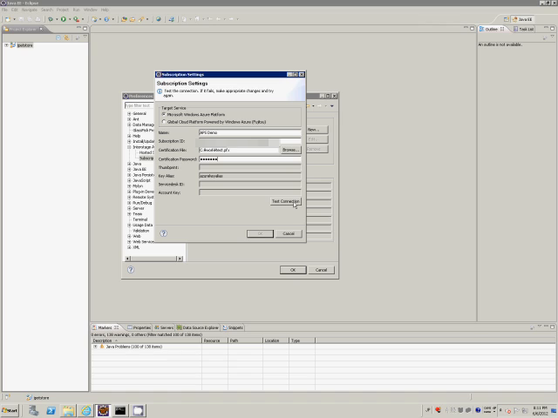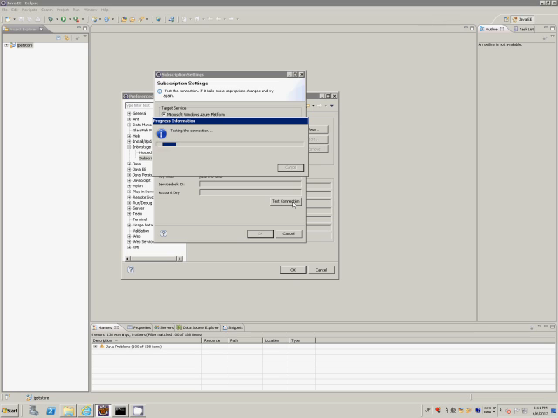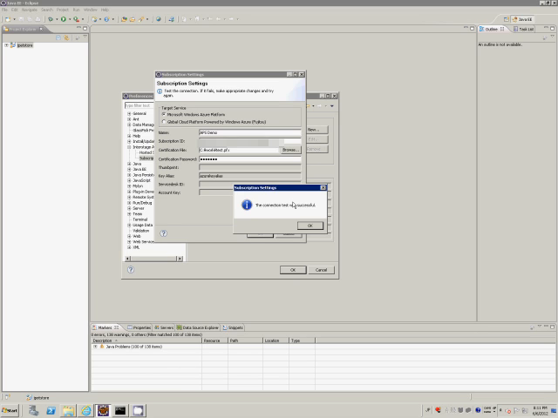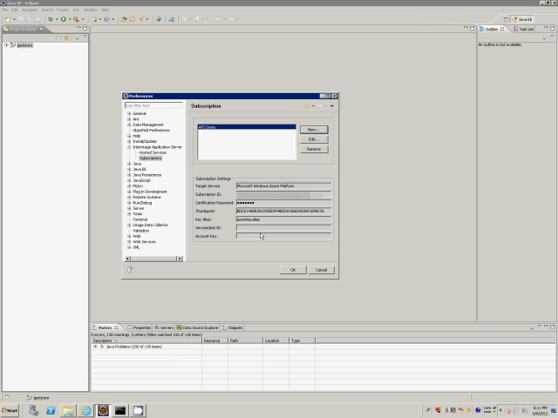When we have entered all the required information, the test connection button becomes active. You click this button to verify your information. What this means is that the plugin uses the information that we have entered to try and connect to Windows Azure. If the connection attempt is successful, the OK button becomes active. When we click OK, the subscription information is saved on the disk. If the connection attempt fails, we should correct the information that we specified in this dialog and try again.